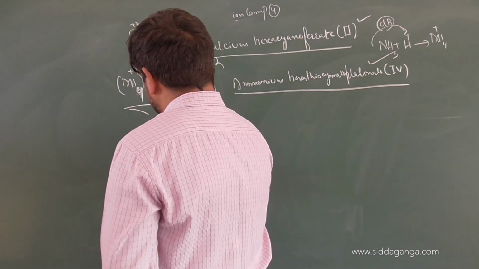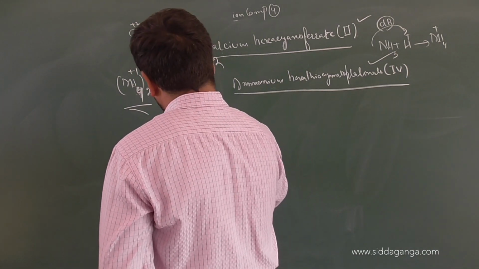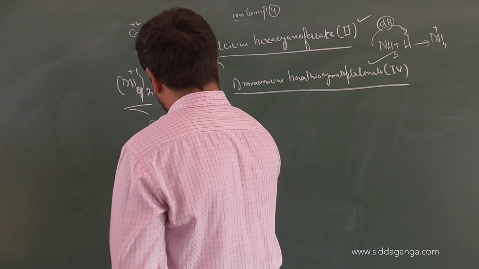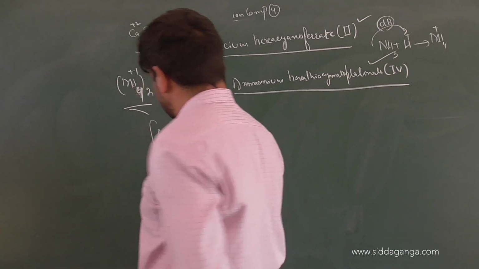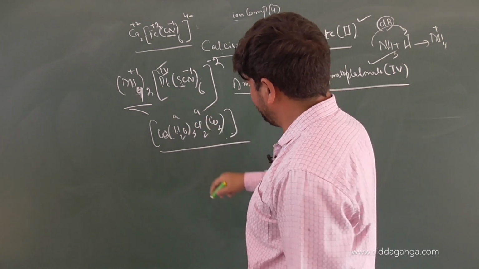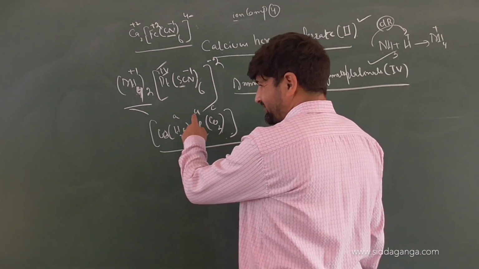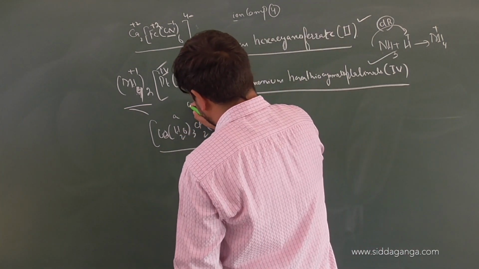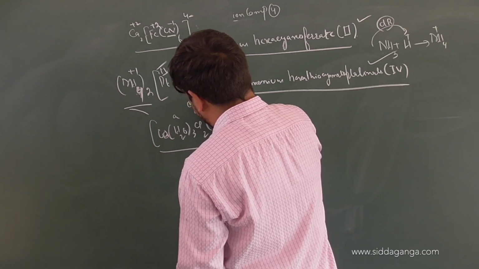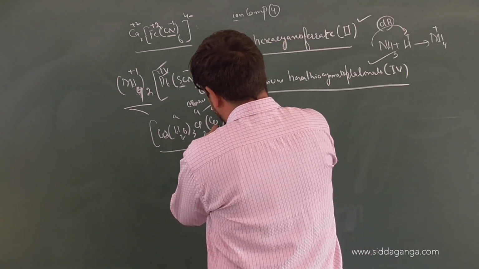One more name we can write. We have a complex [Co(NH3)3(H2O)... no, Co(NH3)3 Cl2 CO3. Complex closes. This is Co. Now can you name it? This is chlorine. It starts with C. It will be aqua A. It will be carbonate C. So these two are there. Chloro. This is carbonato CAR.